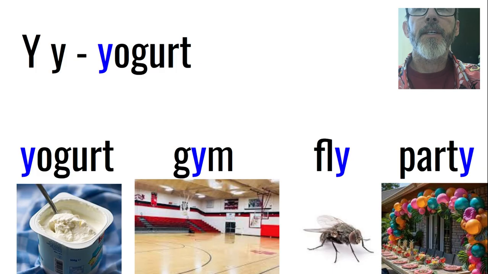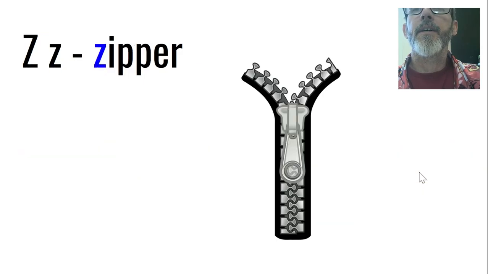E, gym. I, fly. And E, party. Y, I, E. And Z says Z, like zipper.